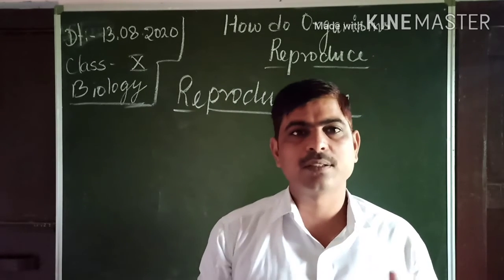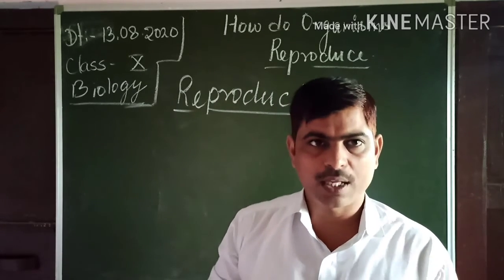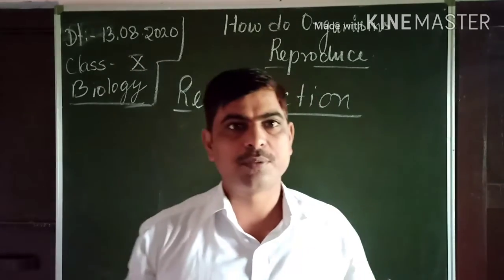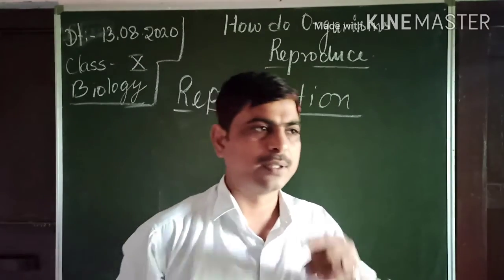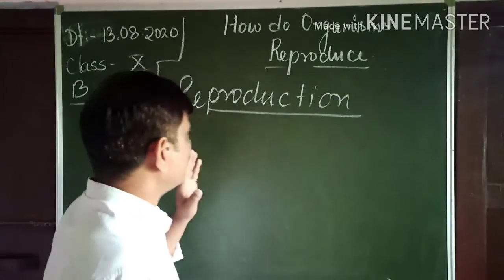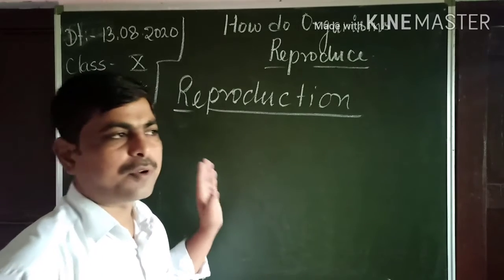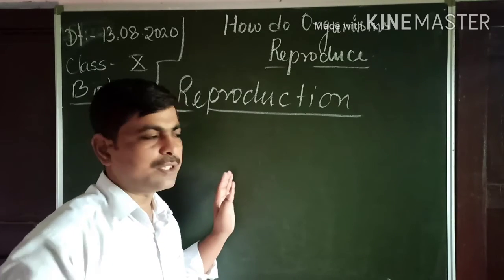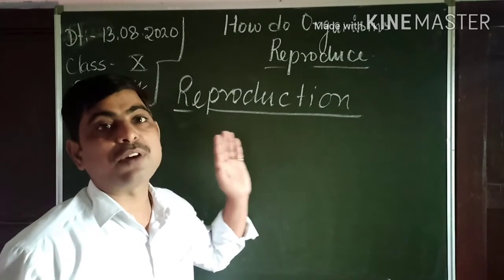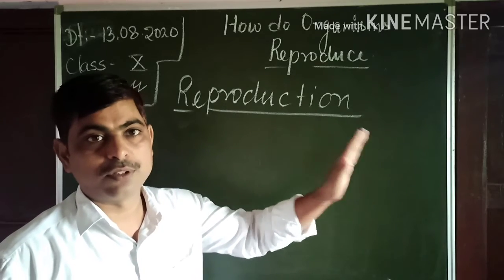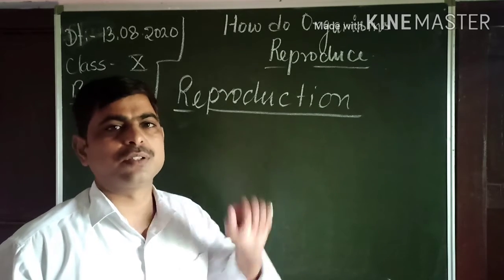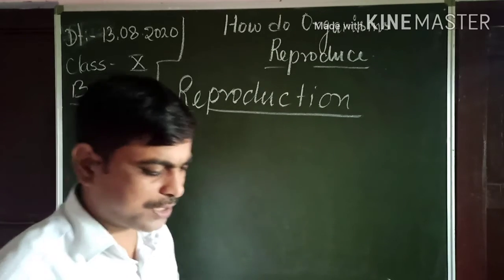Okay, and they are called the ancestors. We are the result of reproduction of ancestors. Okay, so reproduction is a process which is necessary for the survival of species on the earth, existence of species on the earth. Now the question arises here,